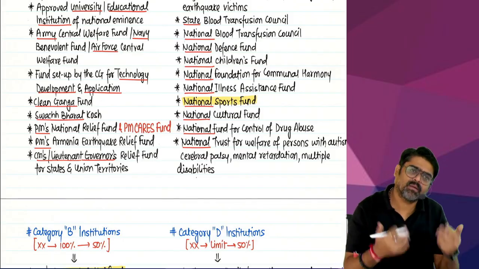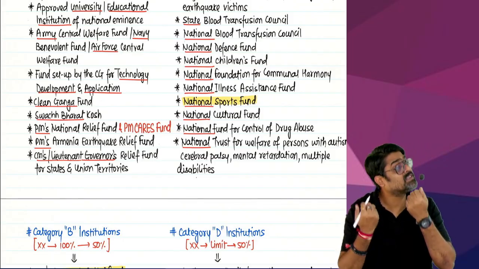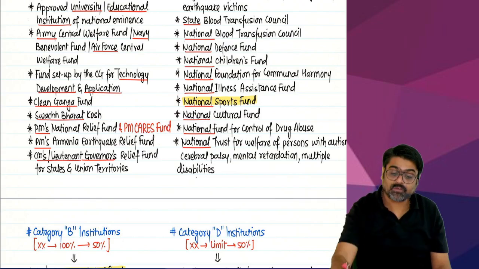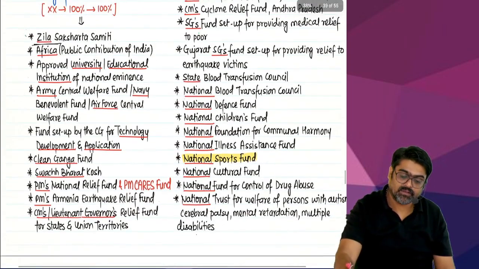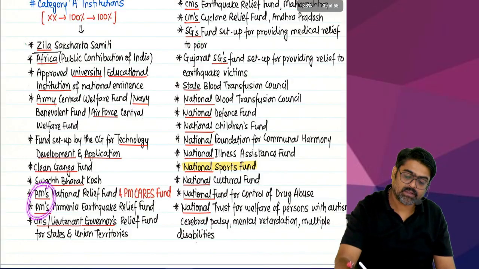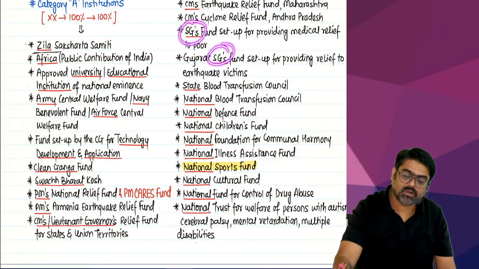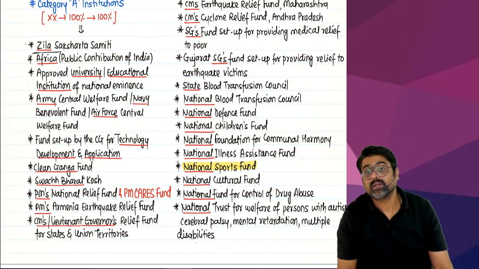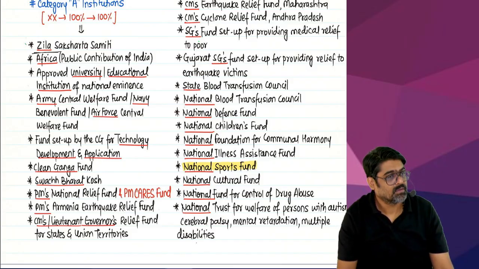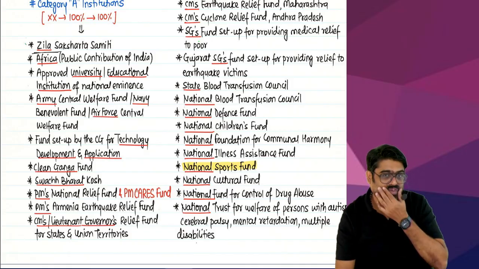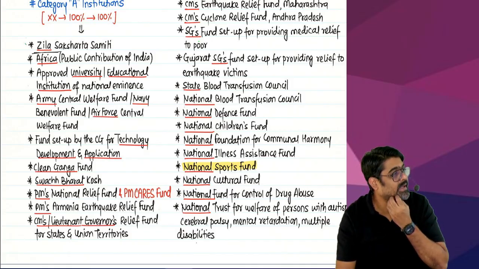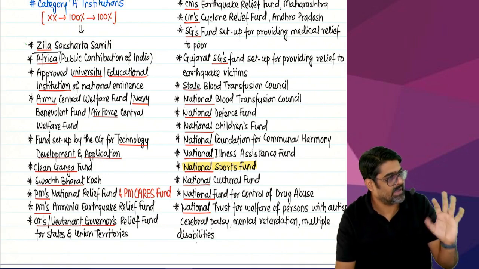So any fund set up by the prime minister, any fund set up by the chief ministers, or any funds set up by state governments, yes or no? Funds or institutions set up by state governments, chief ministers, prime ministers, these funds are category A. These institutions are category A.